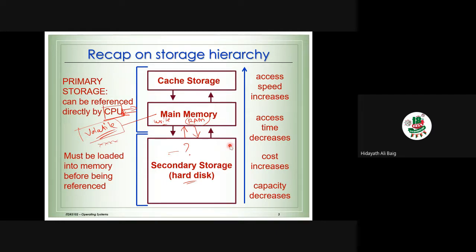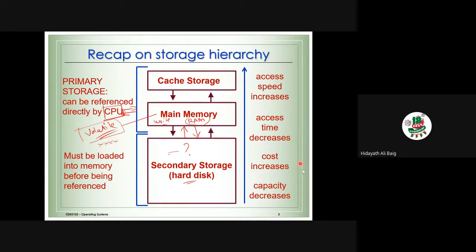Okay, but the point here is, you might get a doubt. Teacher, if the cache memory is very fast, why don't we keep everything in cache memory? Why do we need RAM? That is our question, right? I'm telling you this is faster, this is slow. Why do we need to have main memory when we have a cache memory which is very fast?